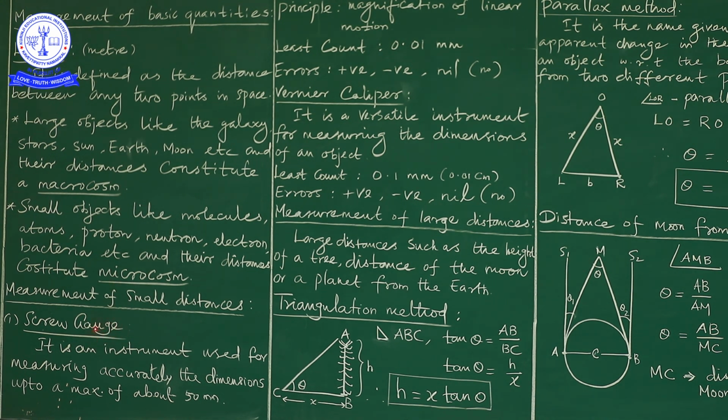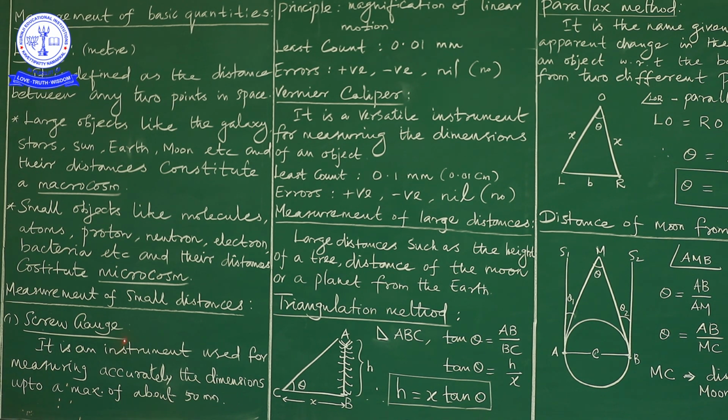So we conclude that screw gauge is an instrument used for measuring accurately the dimensions up to a maximum of about 50 millimeter. Here the question comes, what is meant by mm? Mm is nothing but millimeter. So this is also one of the units to measure smaller distances. In the screw gauge, just imagine the instrument.